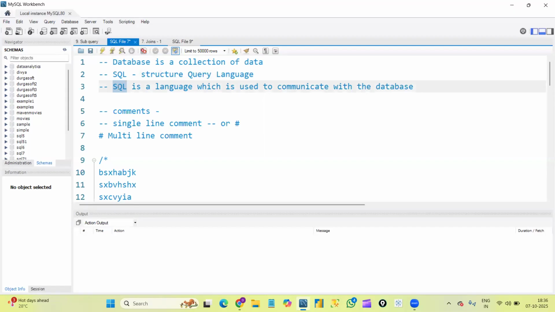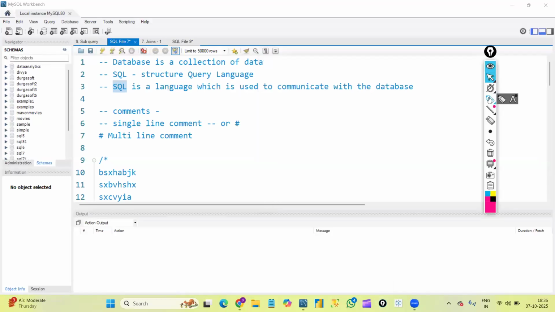Suppose, I don't know whether you saw yesterday's demo or not, whether you are attending this demo directly. But yesterday I took one example, let me repeat it quickly. But I guess you both are from the IT industry, so no need of giving a detailed explanation of what is SQL. But generally, what will happen if we store data in any particular file?